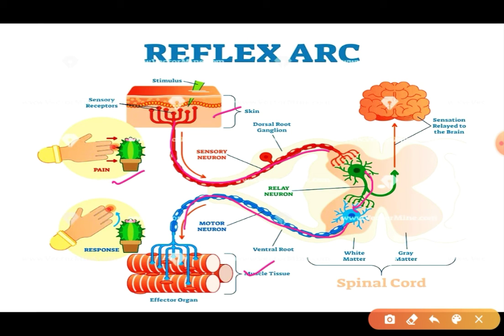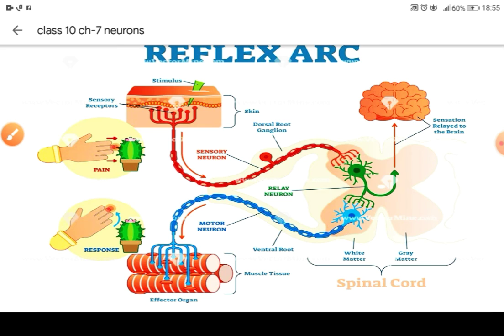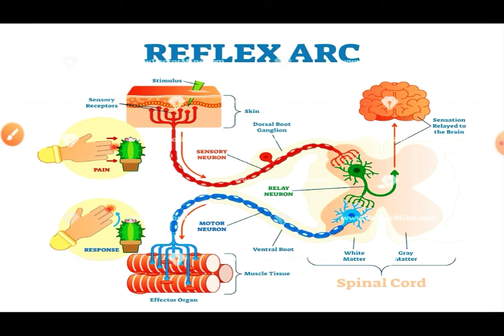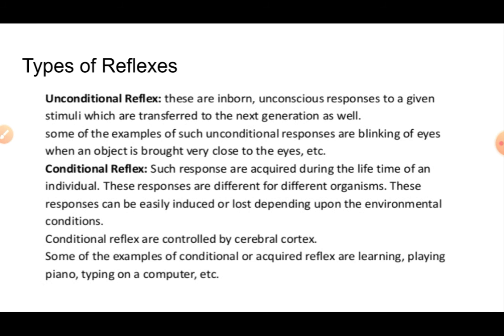Now we know that whenever we experience a hot plate, we immediately pull the hand away. That means this whole pathway is carried out so fast. You could imagine that in a fraction of a second all these nerve impulses, the brain, the spinal cord, the effector organ, our sensory organs, all work together and coordinate together. That is how fast this whole action is.